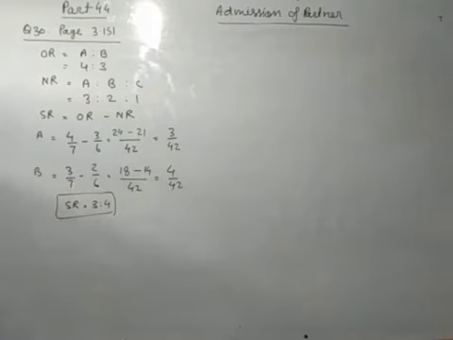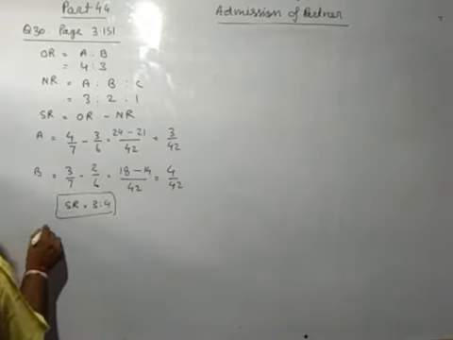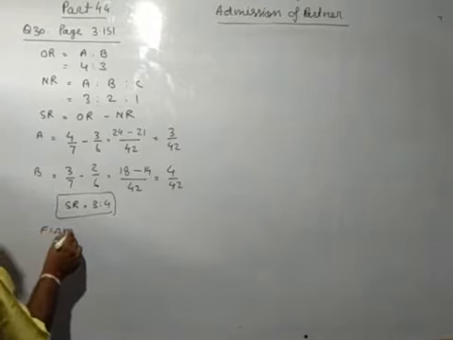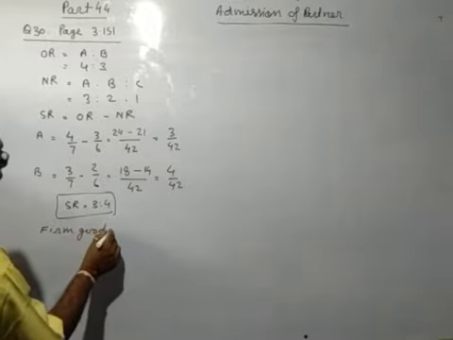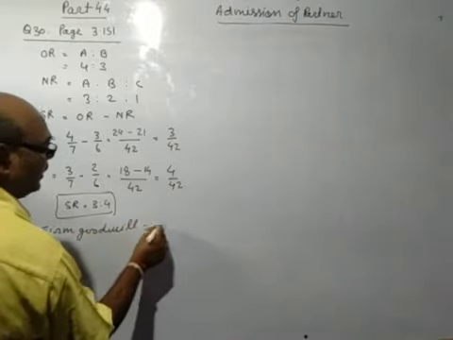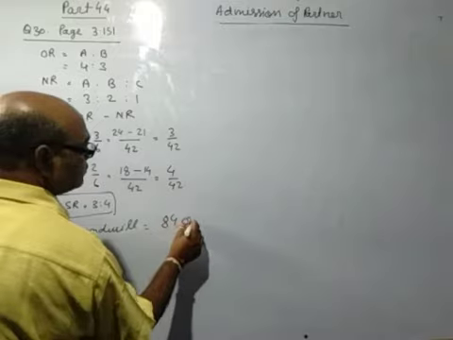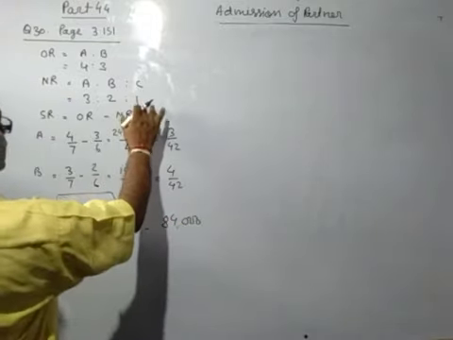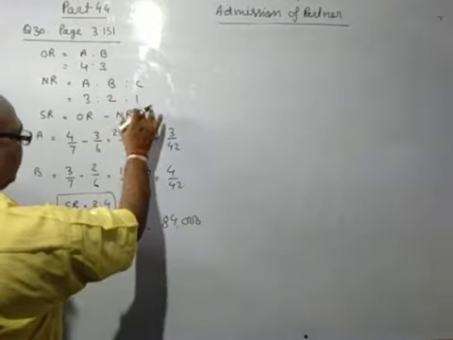Now we will pass the entry for this. On C's admission, firm goodwill was valued at 84,000. So firm goodwill is given 84,000 and new partner C's ratio is 1/6.